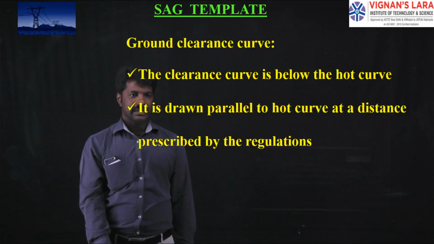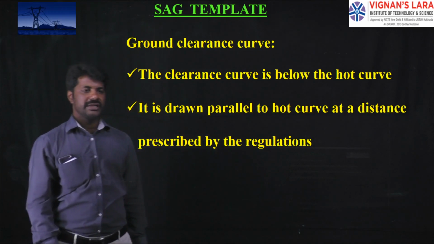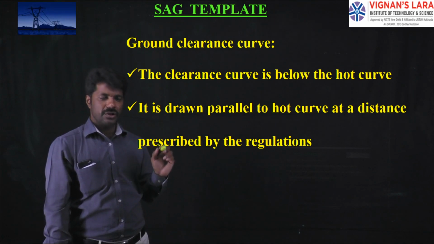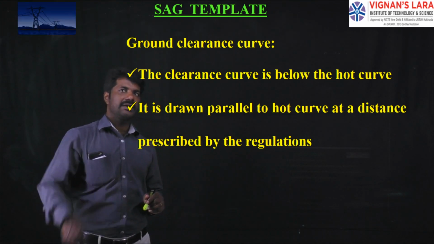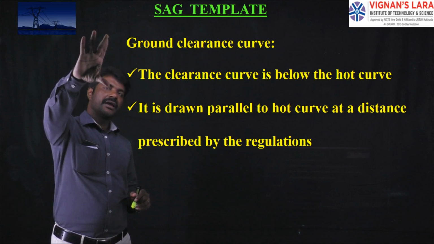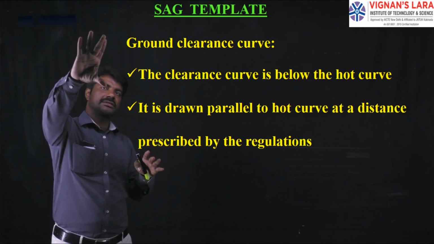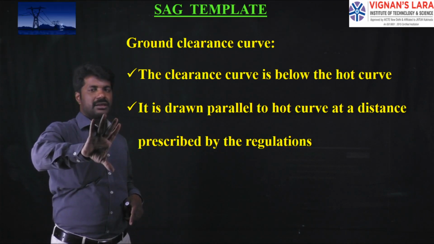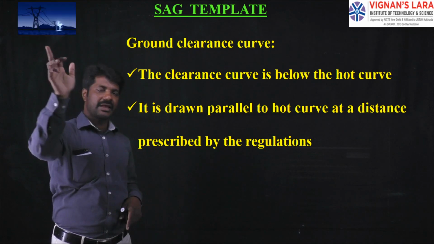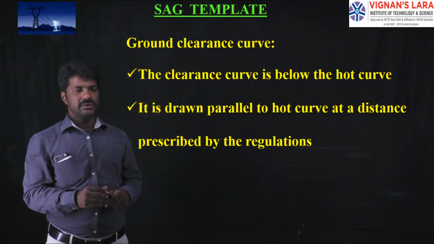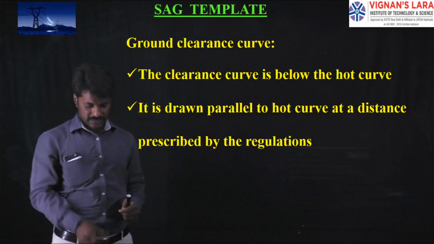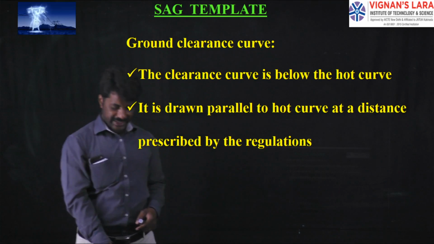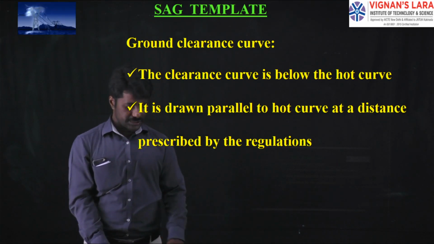And next, the ground clearance curve. The name itself says that the clearance curve is below the hot curve, because the hot curve is nothing but maximum sags. In addition, we will give some more tolerance and provide some more sag. Then I will give the clearance. If I join all the profiles of the clearance, then I will get the ground clearance curve, which is below the hot curve. It is drawn parallel to the hot curve at a distance prescribed by the regulations, taking it as a tolerance into consideration.